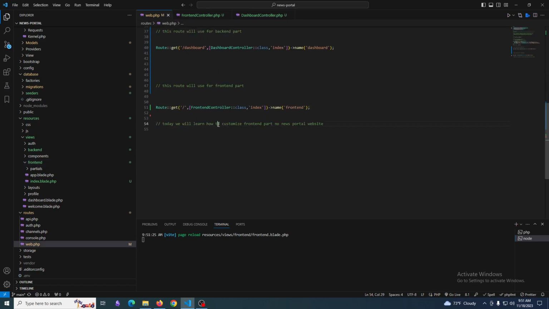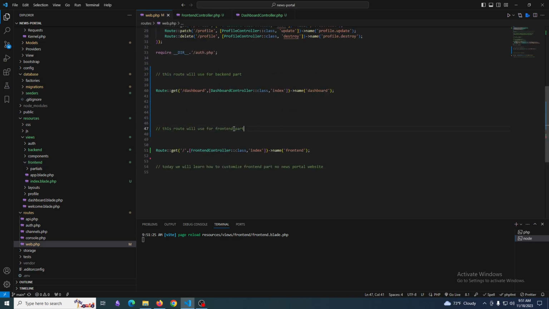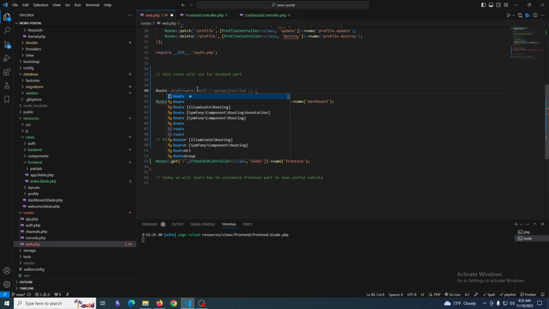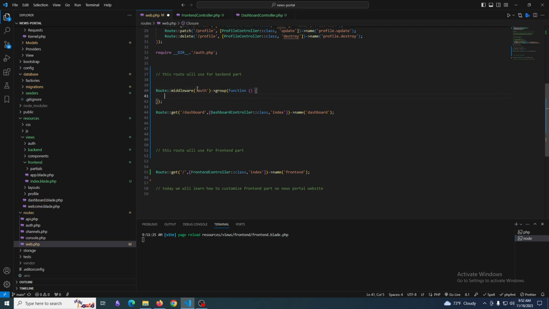Next, what next? Next I'm trying to make the base controller. Base controller means here will be the route, a route group, and working here.